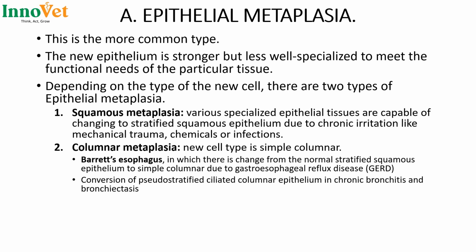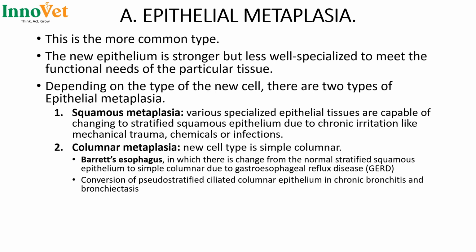For example, we have squamous metaplasia, where various specialized epithelial cells are capable of changing into stratified squamous epithelium due to chronic irritation like mechanical trauma, chemicals, or infections. This is well seen in the respiratory tract of smokers, where the pseudostratified columnar epithelium is replaced by stratified squamous epithelium.